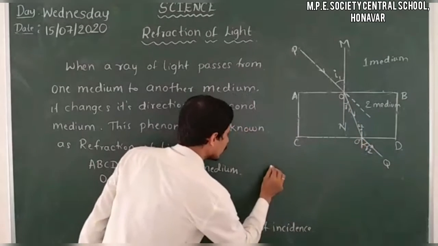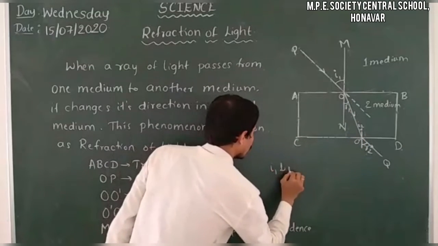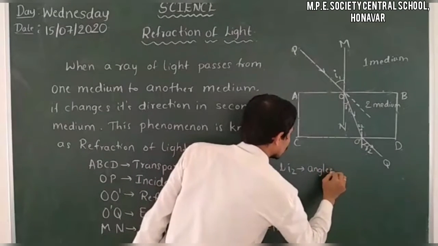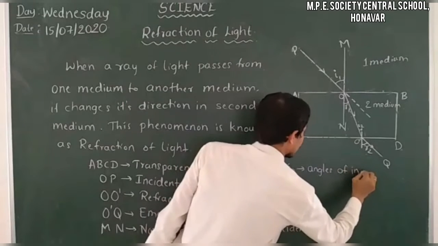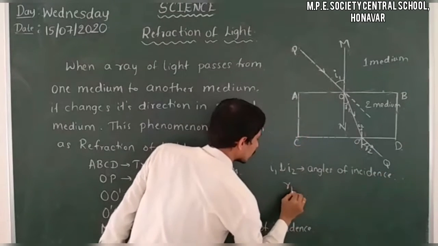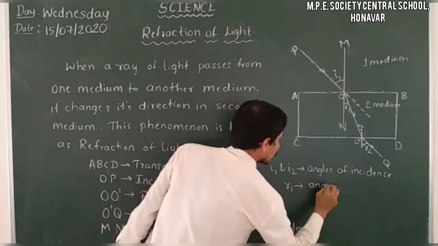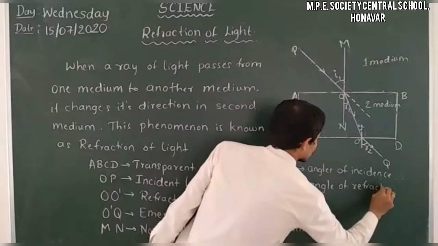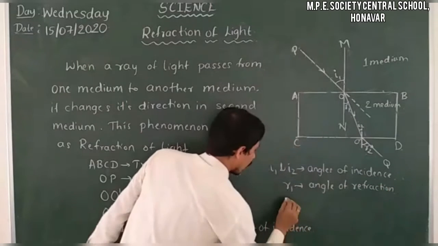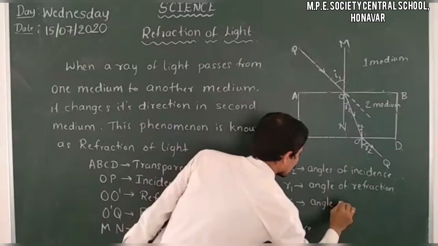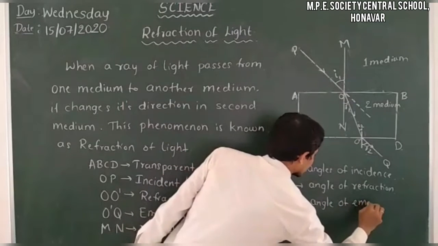That is, I1 and I2 are angles of incidence. Then R1 is the angle of refraction. Then R2 is the angle of emergence.